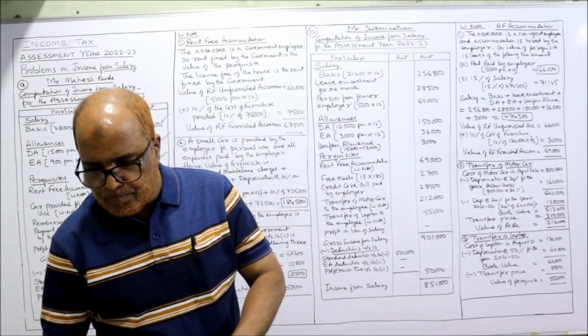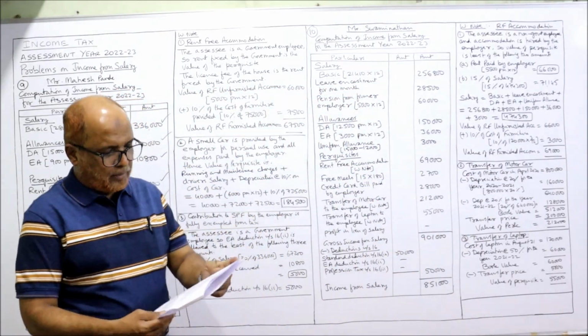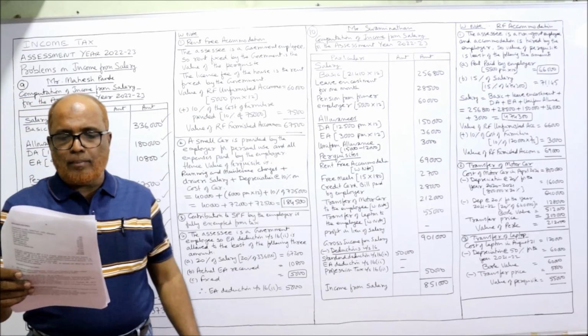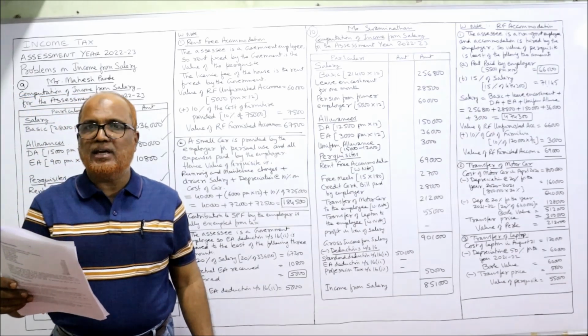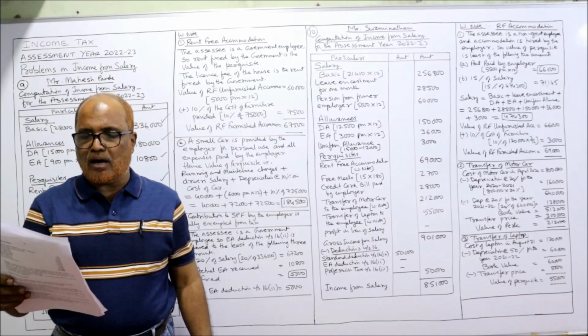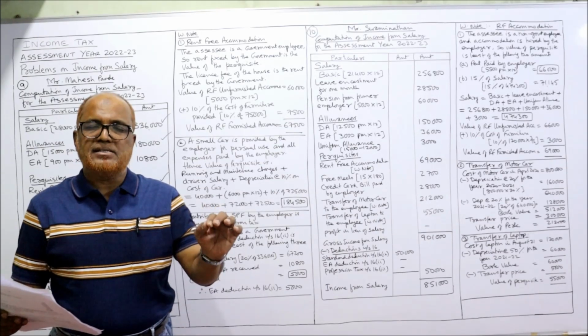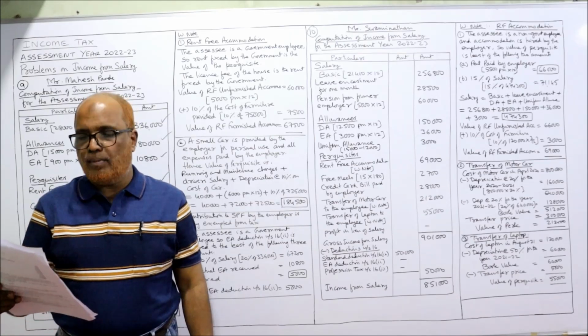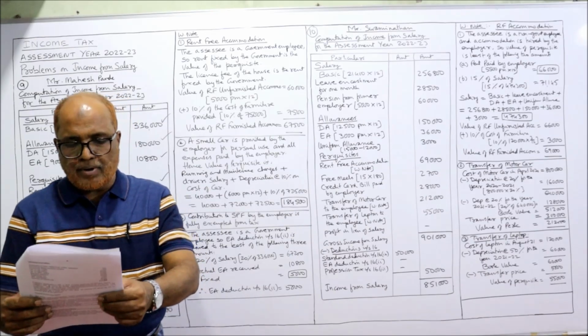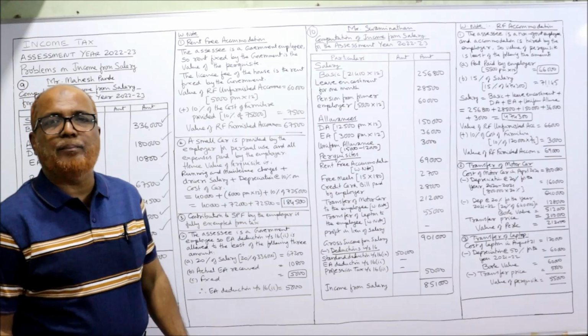Now I am going to explain the 10th problem. Mr. Swaminathan, a senior citizen, is working in Jeevan Jyoti Company Limited in Nagpur, population 21.23 lakhs. The assessee is a non-government employee. Salary particulars of him are basic pay 21,400 per month.